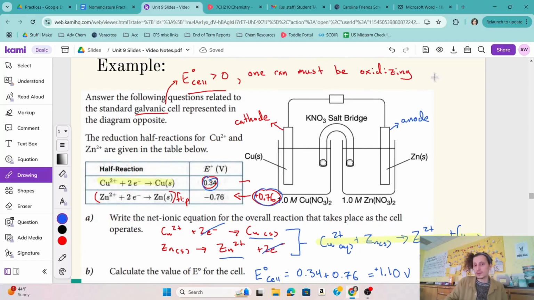So we can even write those phrases out, right? Like zinc is oxidizing and the copper reduces. Sometimes that's helpful just to really get in the habit of making these claims using this vocabulary, so that when you see it all jumbled together in a complicated problem, you know what these things mean.